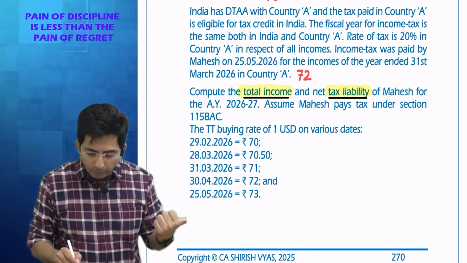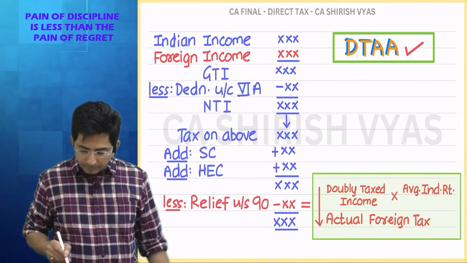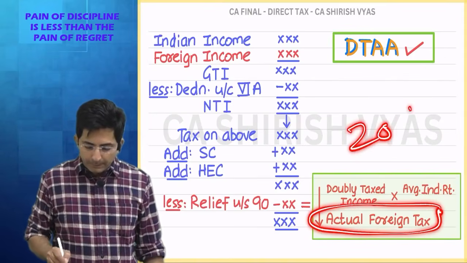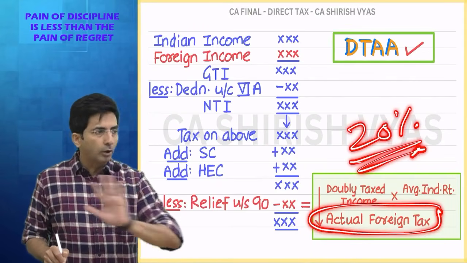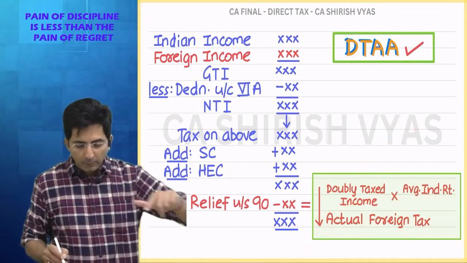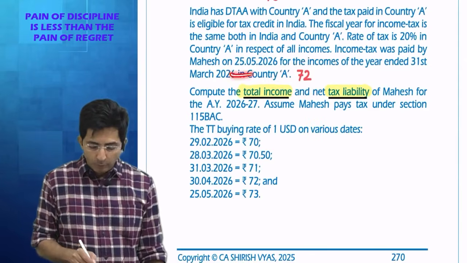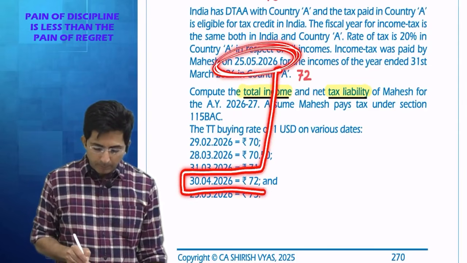See, all this I am talking for what you know. When you have to calculate actual foreign tax, we know the percentage, but we want the amount. So first that amount will be computed in dollars, and then how will you convert it back to rupees? According to 72. Why 72? Because you pay tax in the month of May, so the preceding month will be April.